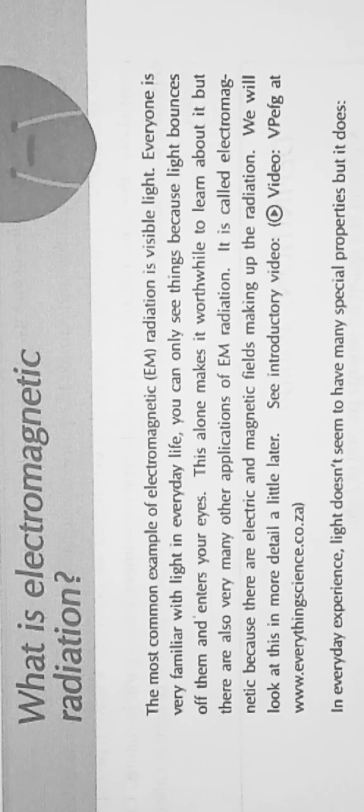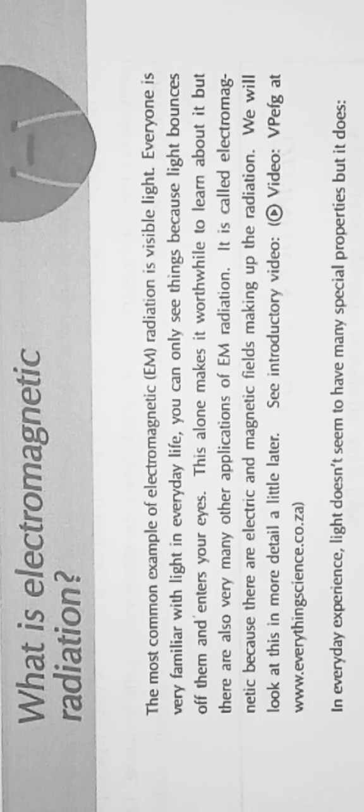What is electromagnetic radiation? The most common example of electromagnetic (EM) radiation is visible light. Everyone is very familiar with the light in everyday life. You can only see things because light bounces off them and enters your eyes. This alone makes it worthwhile to learn about it,